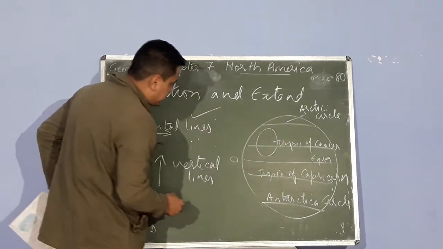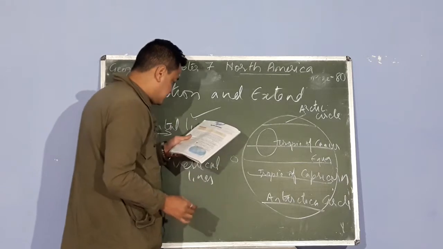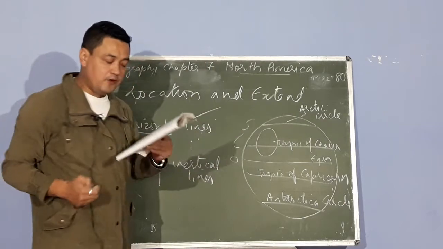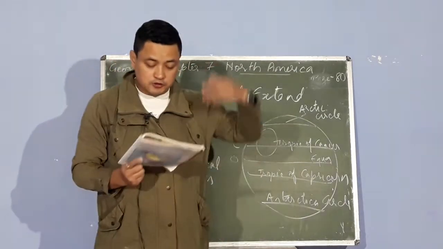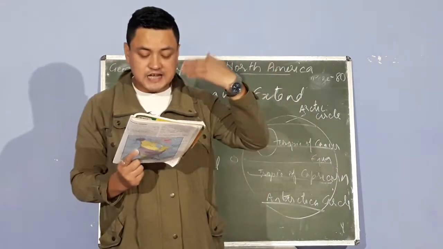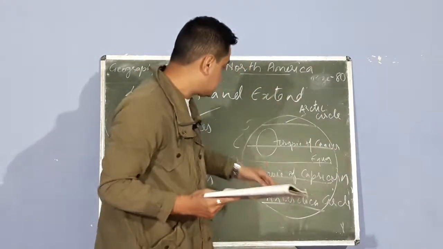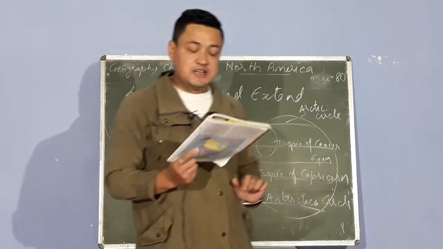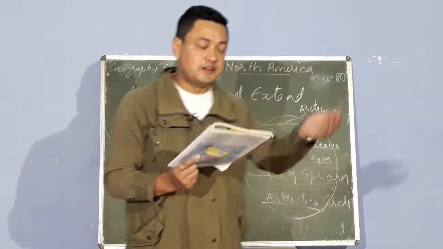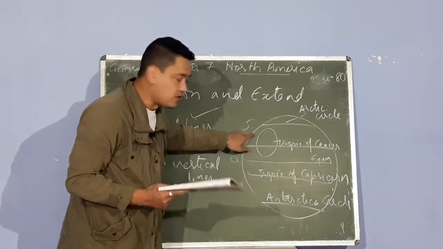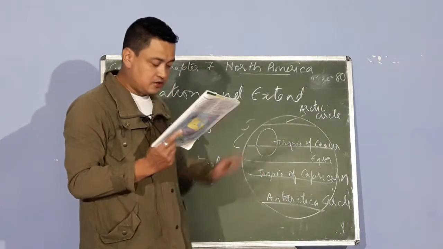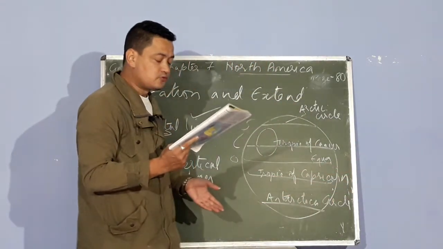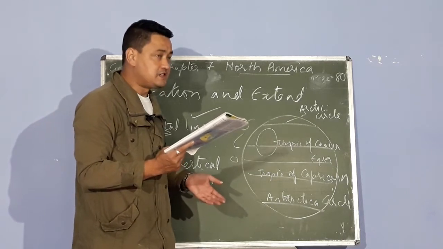Now you can see here North America falls in these two latitudes, that is the Arctic Circle and Tropic of Cancer, not in the equator. So North America entirely lies in the northern hemisphere, on the northwest side. Its latitudinal extent is from 7 degrees north. It is found in the north, therefore it is called north, to 85 degrees north. And longitudes extend from 20 degrees west to 179 degrees west.